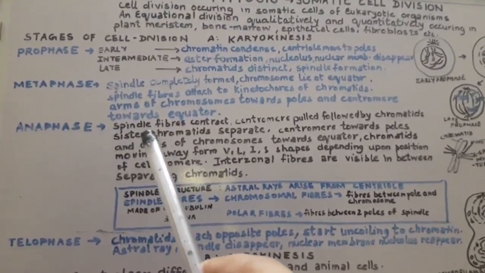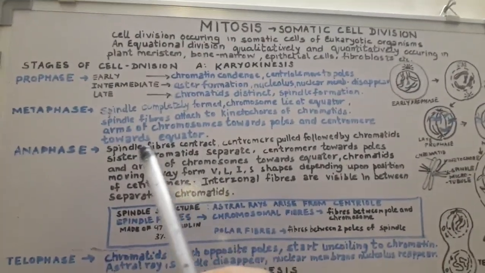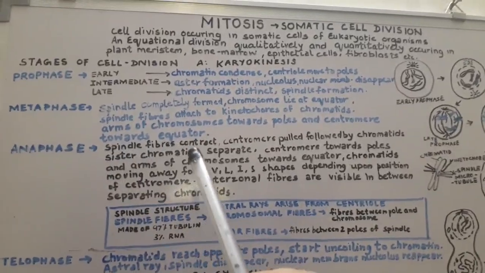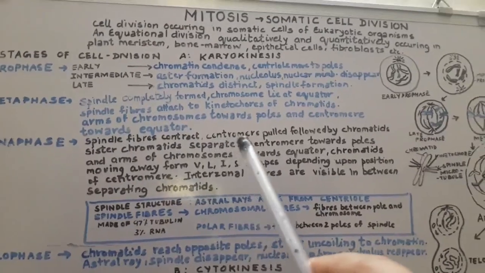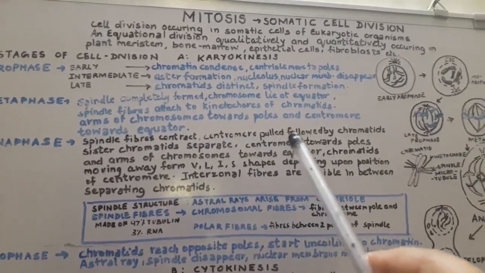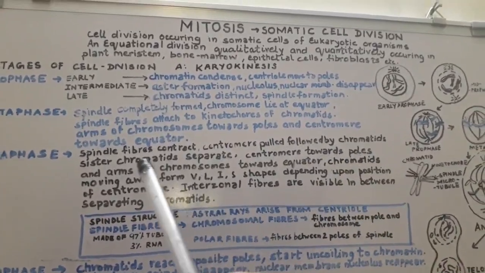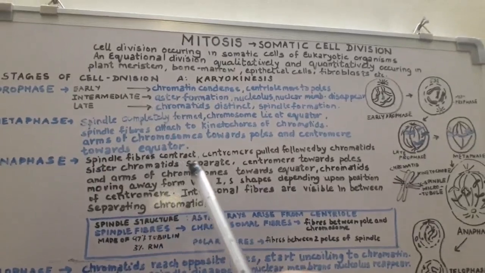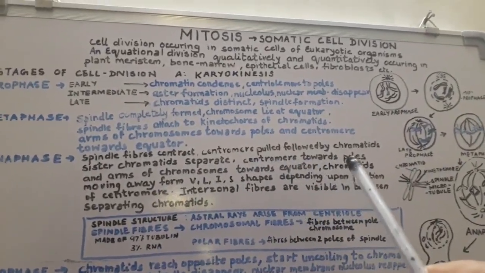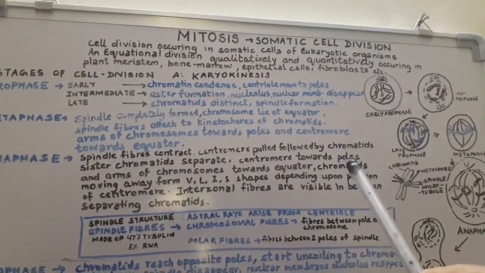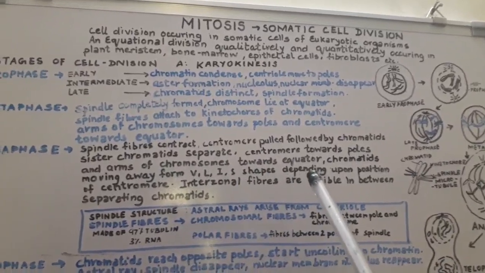In case of anaphase, the spindle fibers would start contracting, since they are made up of contractile subunits, microtubules, which in turn are made up of a contractile protein called tubulin. The centromeres are pulled in such a manner that they will equally pull away the chromatids. Sister chromatids would now separate. It is pulled in such a way that the centromere will lie towards the poles and the arms of the chromosomes would be directed towards the equator.